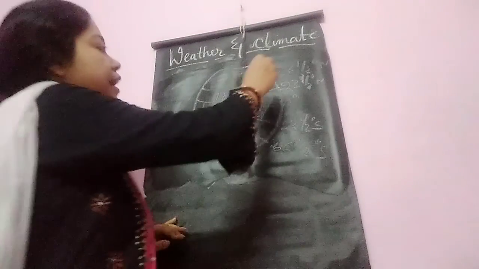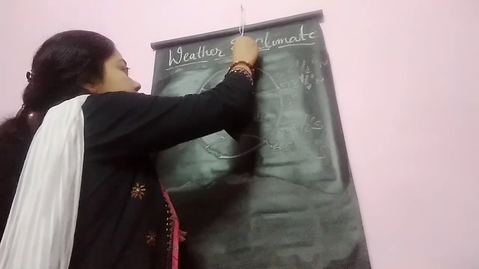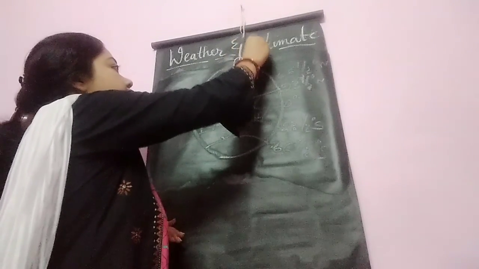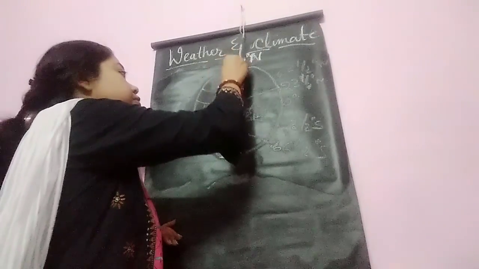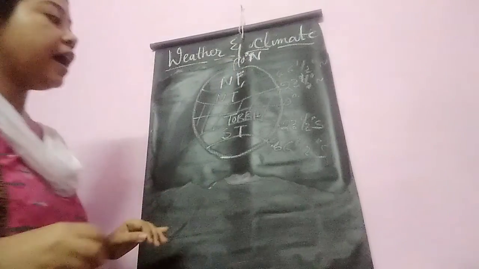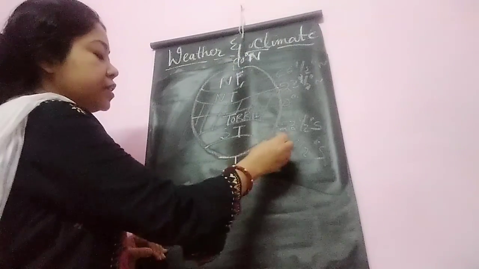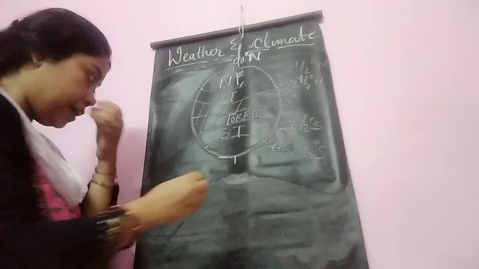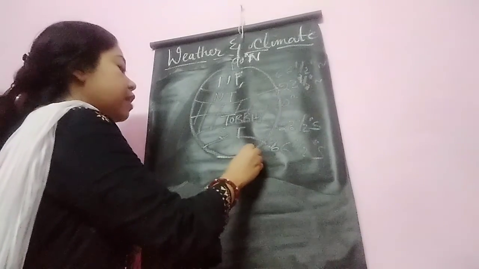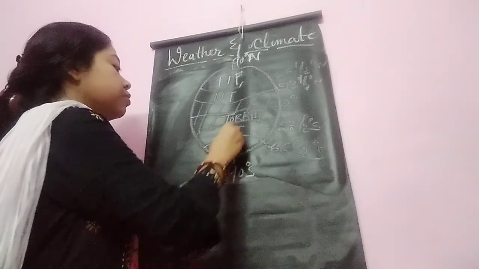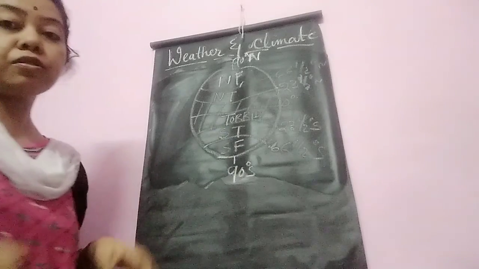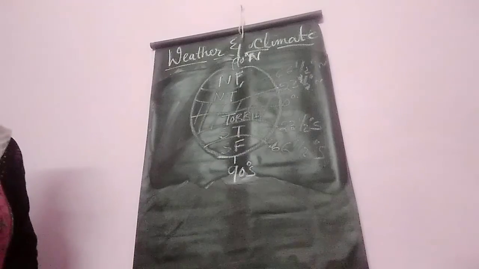The places that lie between 66½ degree north and 90 degree north are called North Frigid Zone. And the places that lie between 66½ degree south, that is Antarctic Circle, to South Pole, are called South Frigid Zone. So there are how many temperature zones?